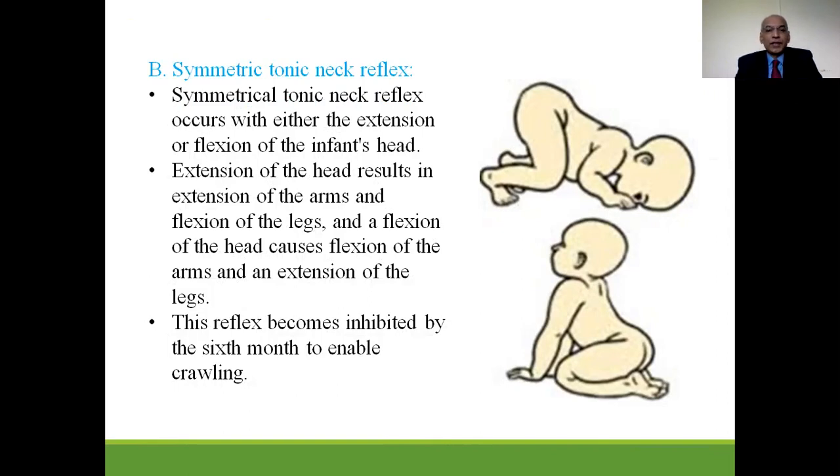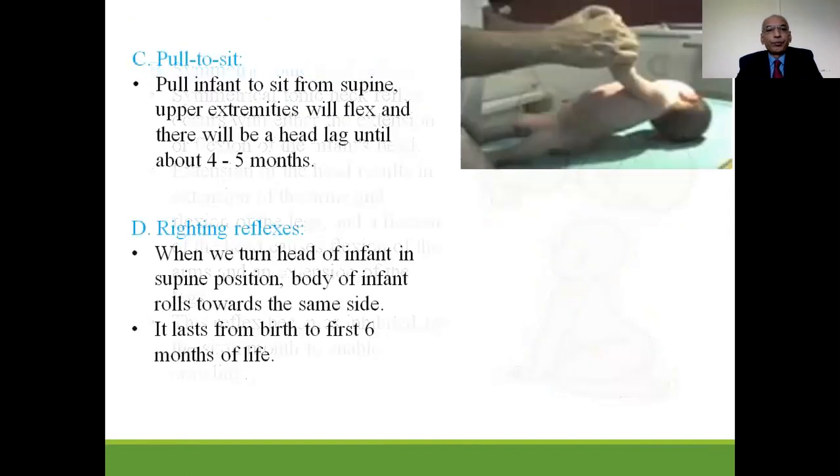This symmetric tonic reflex becomes inhibited by 6 months of age, and if it persists, it is very difficult for the baby to crawl. Pull to sit. When pulling an infant to sit from supine, the upper extremities will flex and there will be head lag until 4 to 5 months of age.